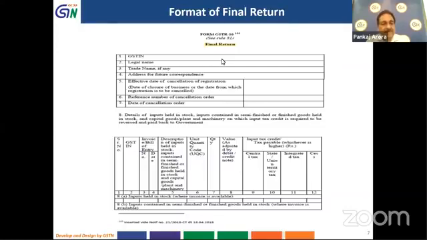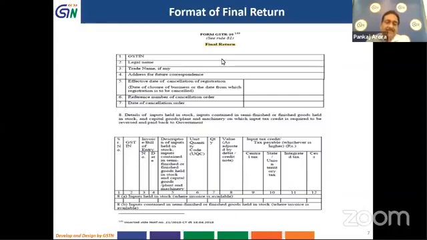So after calculating this input tax credit, you will have to pay it by utilizing the electronic cash ledger or the credit ledger. You have to pay it to the government, and only with this payment can the form GSTR 10 be filed. So table 8A is relating to one marked differentiation.